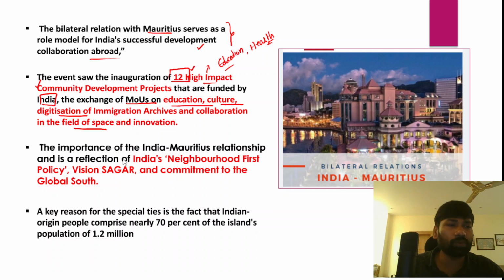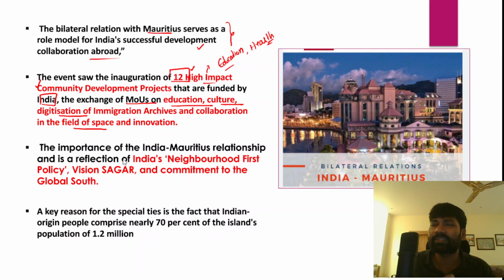Apart from that, when we talk about the importance of this relationship for India with Mauritius, we need to look at it from different perspectives. India has already launched the neighborhood first policy.